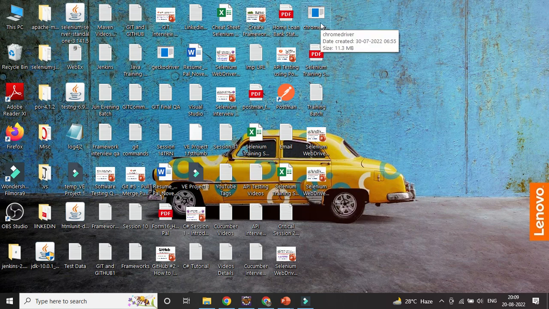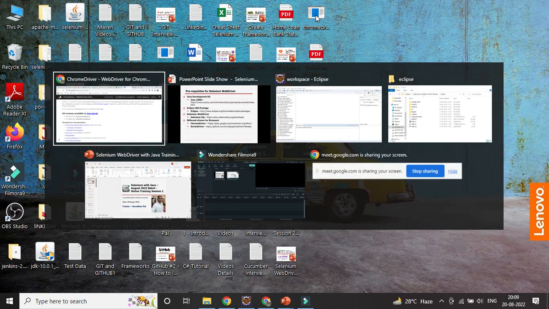This Chrome driver you can install in any drive, D drive, C drive, or the desktop. You just need to unzip it and place it. That is a simple step, there is no complication. If you are still struggling, I will help you there, it will not be a problem. Everything is there in all the links, and this is the step.